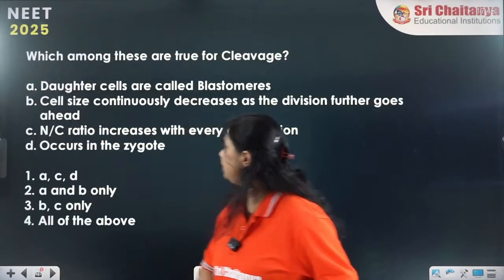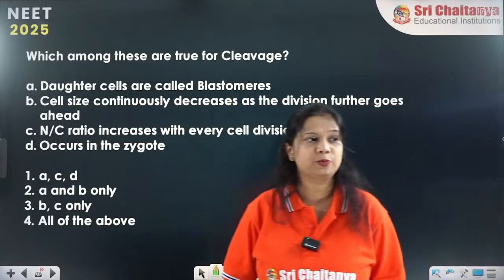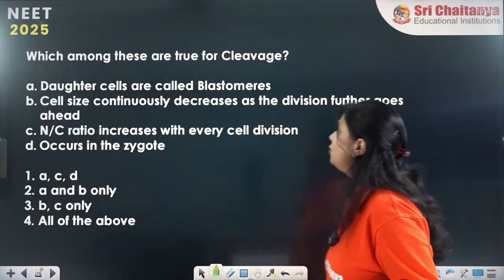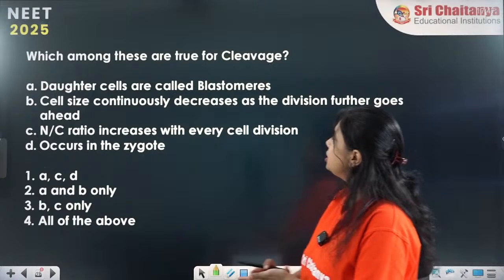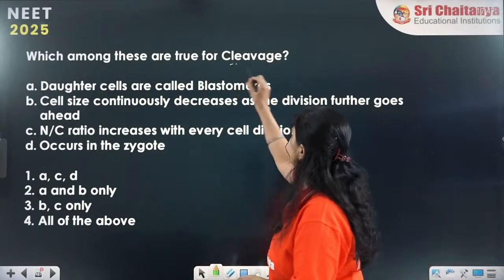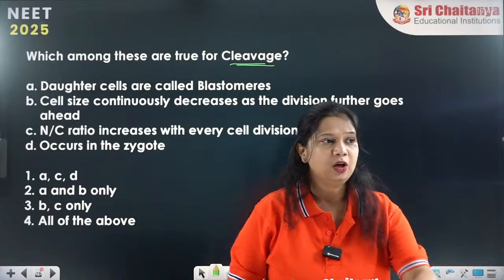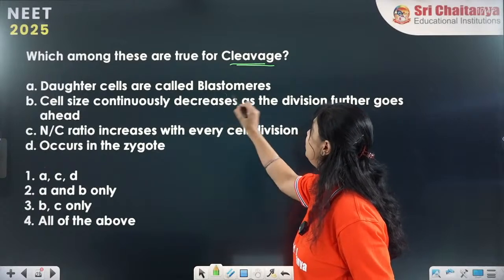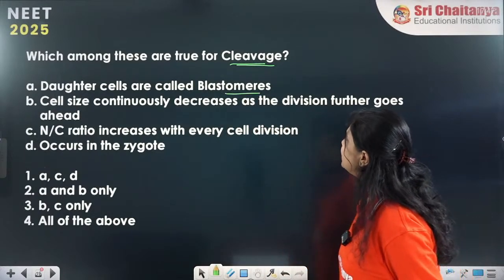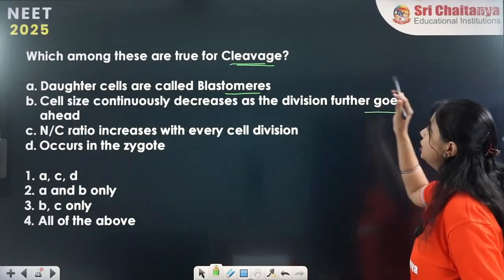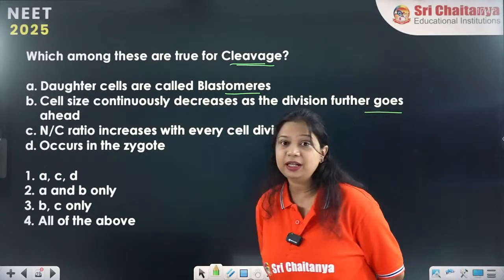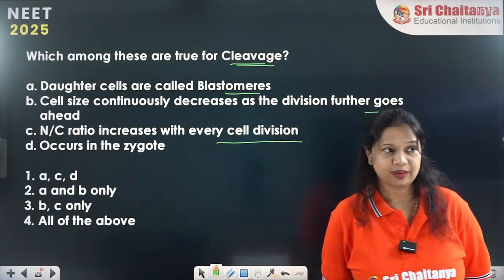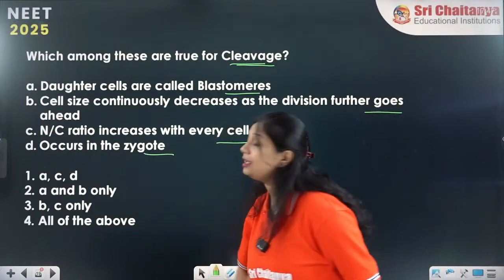And this is the last question. Do this properly, then you are really going to be great in embryology in future. So which is the answer? Which among these are true for cleavage? For cleavage division, which among these are true? The options are: daughter cells are called blastomeres. Cell size continuously decreases as the division further goes ahead. N/C, nucleus to cytoplasm ratio increases with every cell division as well as occurs in the zygote.